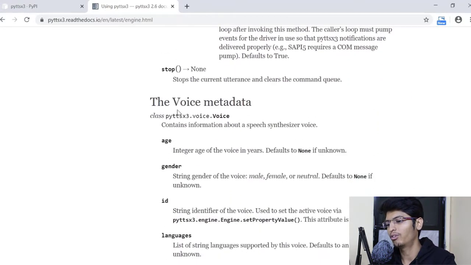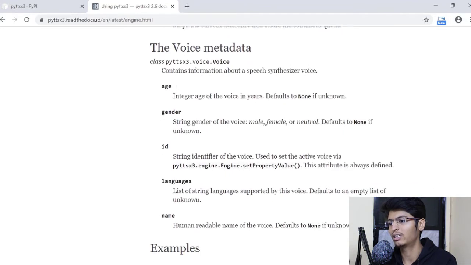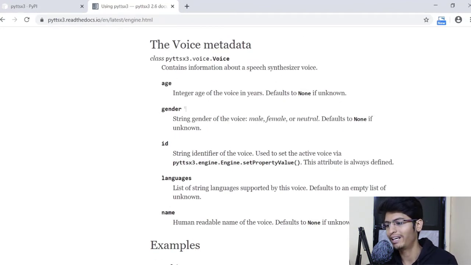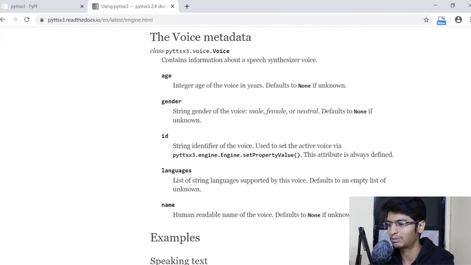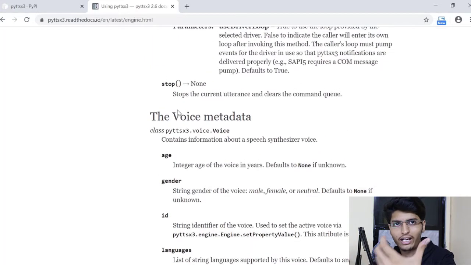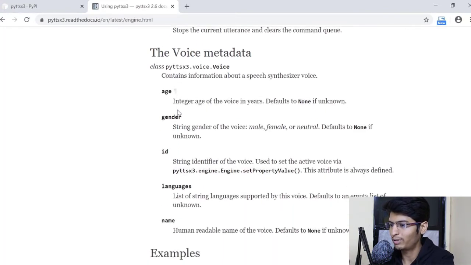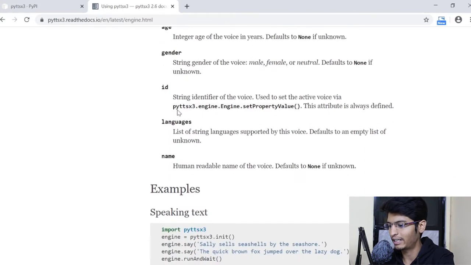And when we are done with our program, we will also be able to modify or manipulate the voice that will be coming as text to speech. The output voice, we will be able to change that. For that we have the voice metadata. So once we are done with the whole tutorial, once you have developed an application that will convert text to speech, then you can surely manipulate this and explore this voice metadata.